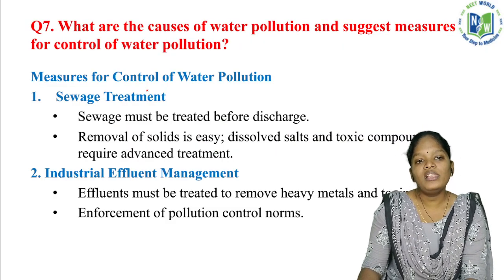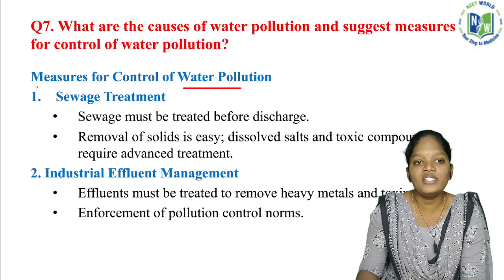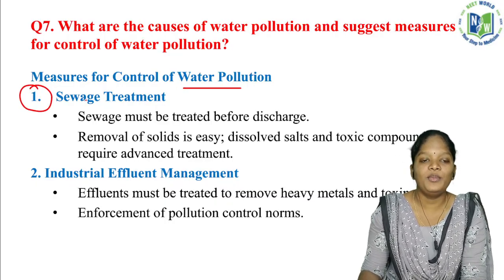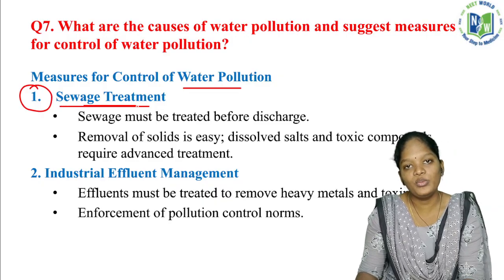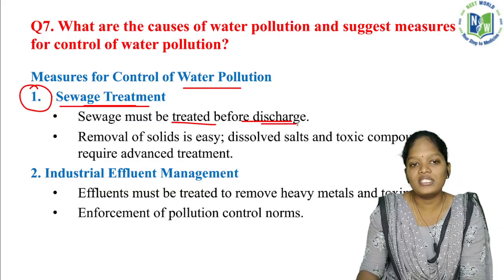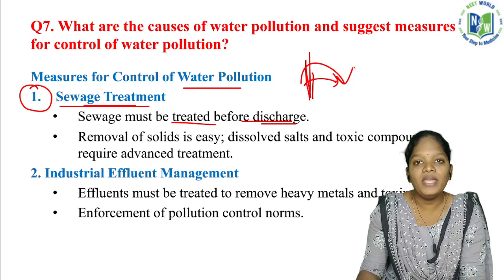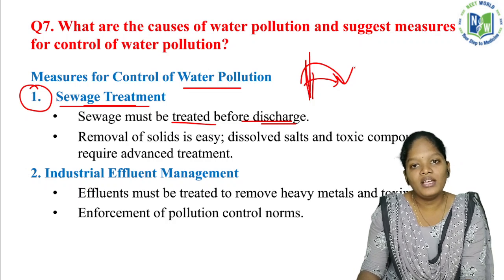So now what are the measures we can take to control this water pollution? First we have to treat the sewage. First and foremost, we have to do sewage treatment. Sewage must be treated before the discharge. Before it is mixed with the water, we have to treat the sewage, and then we can let that water mix with the water body.